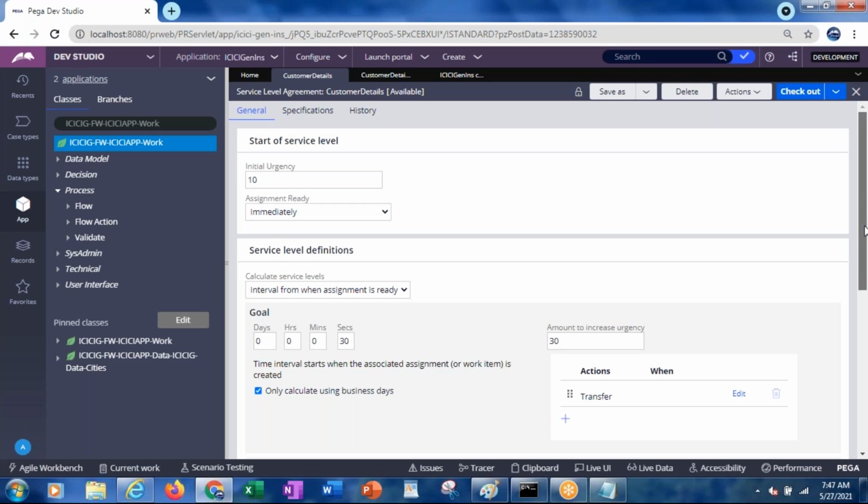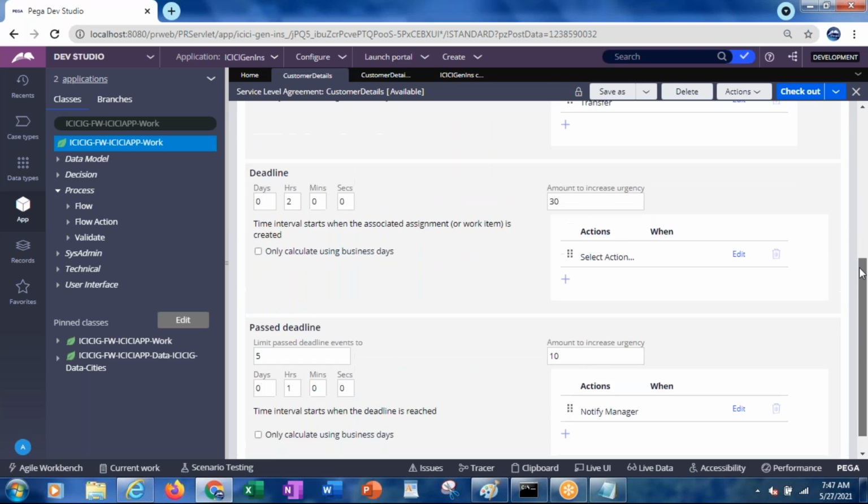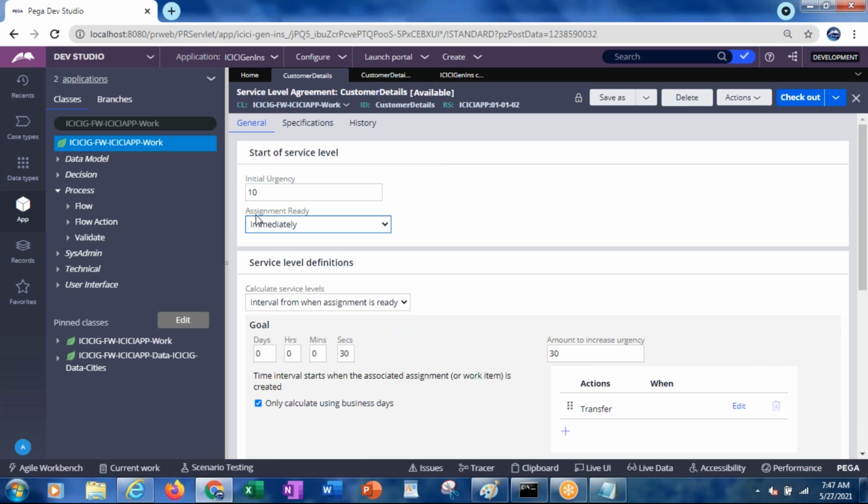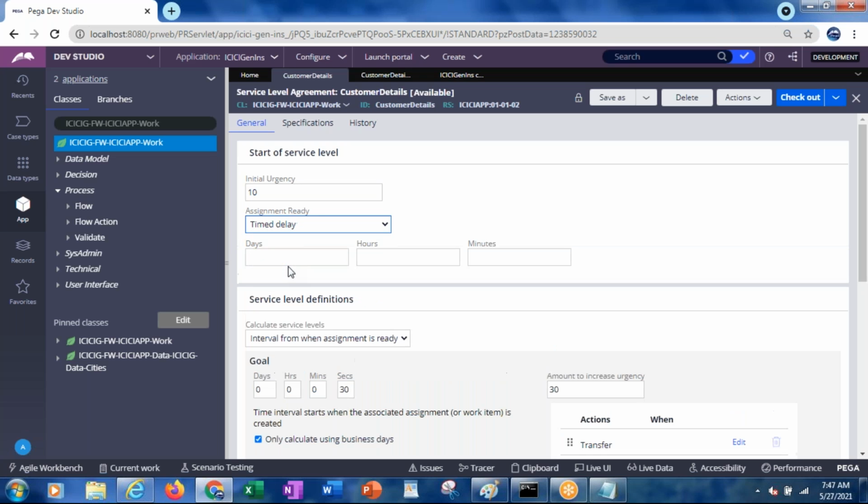Okay, the final option which we wanted to perform is assignment ready. So when this assignment is ready for performing: immediately, dynamically defined on the property, or time delay. That means I have created this work object now, but the timing calculation, this SLA calculation, I want to perform after 1 day.